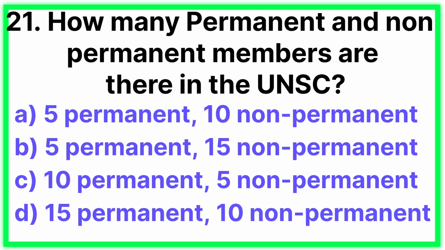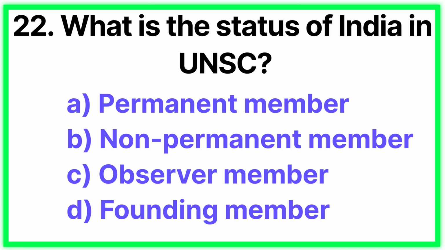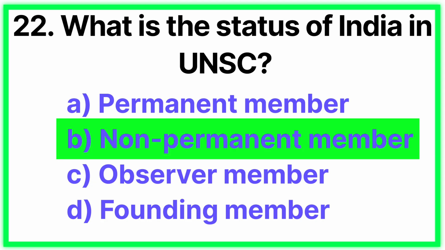Question number 21. How many permanent and non-permanent members are there in the United Nations Security Council? Answer: 5 permanent and 10 non-permanent. Question number 22. What is the status of India in United Nations Security Council? Answer: non-permanent member.